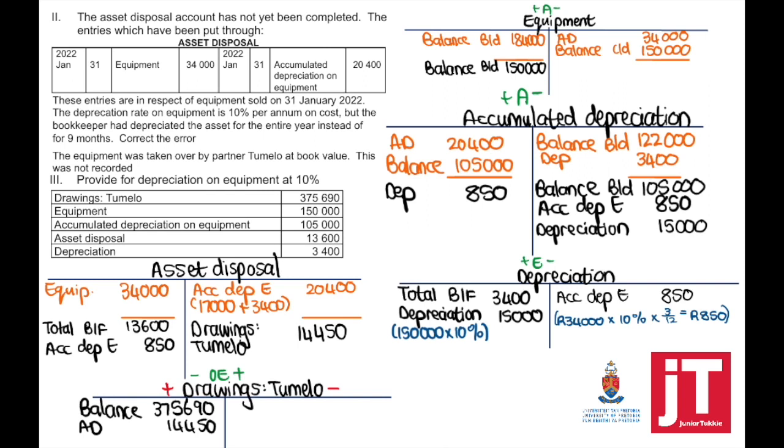So when we're looking at the old, the remaining, we're going to take the 150,000 times 10%. This 150,000, reminder, is after the equipment was sold. So that is your remaining balance. So you're simply going to say times 10%. We'll go back to this once we complete the statement of financial position. First, let's complete the current account.